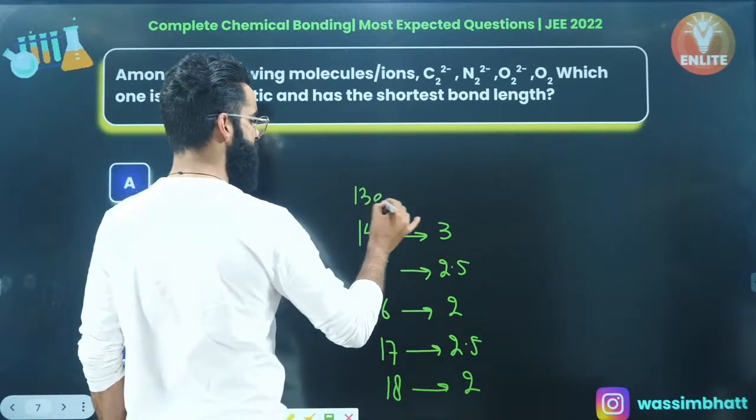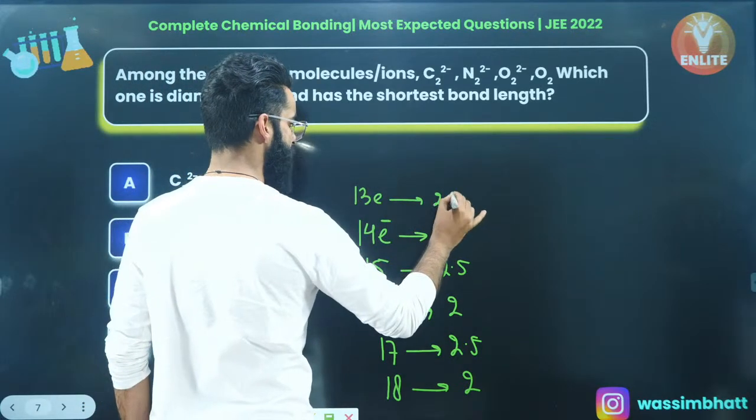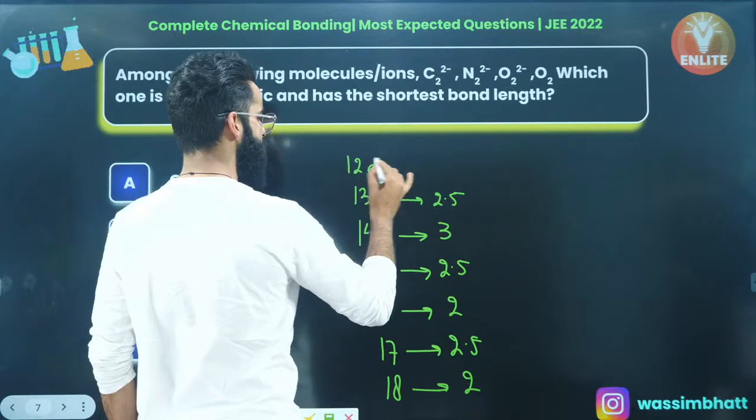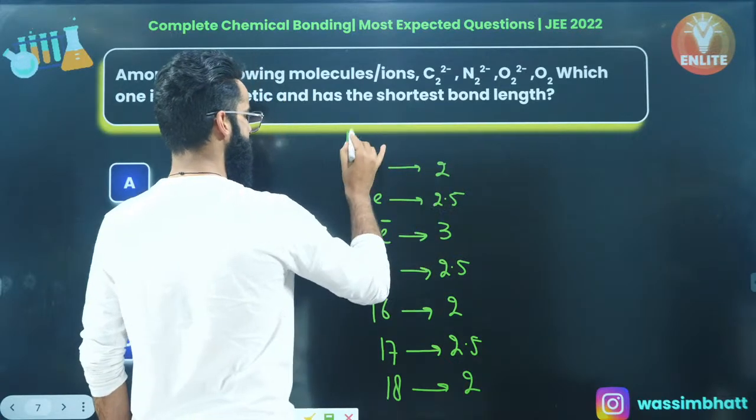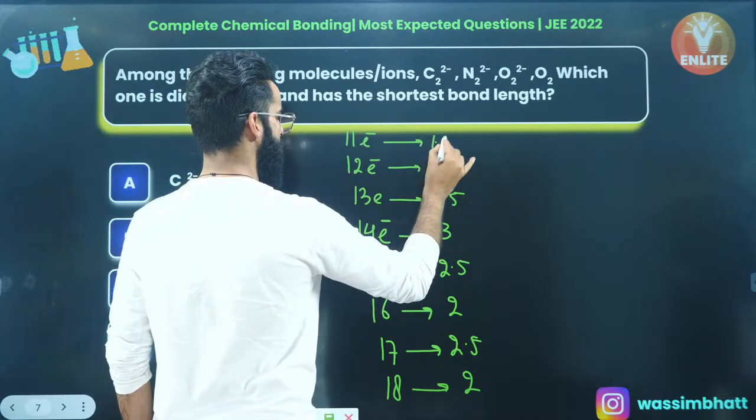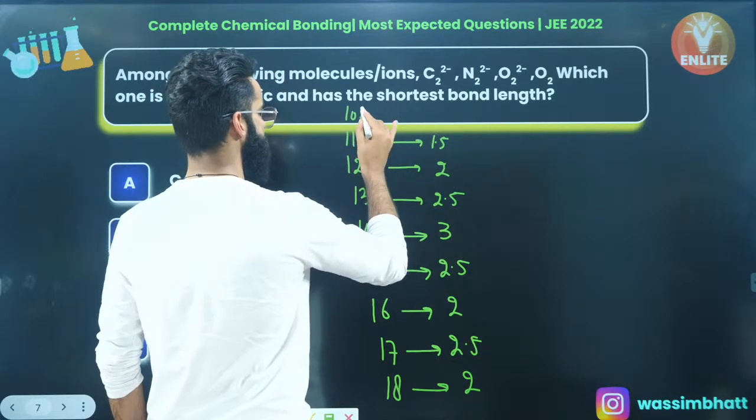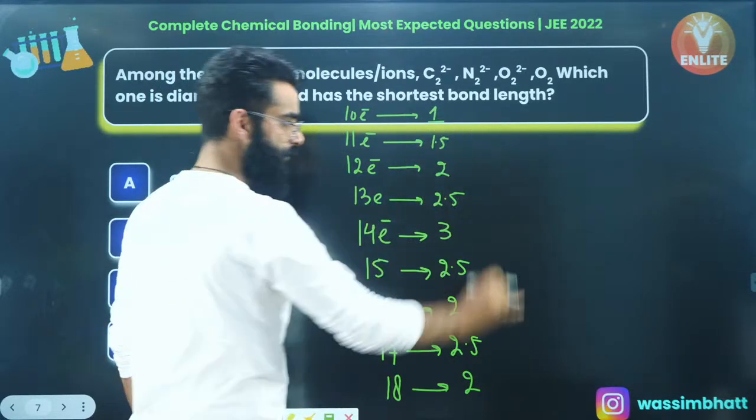Similarly, 13 electron species, right? It will be having the bond order of 2.5. 12 electron species will have the bond order of 2. 11 electron species will have the bond order of 1.5. And 10 electron species will have the bond order of 1, right?